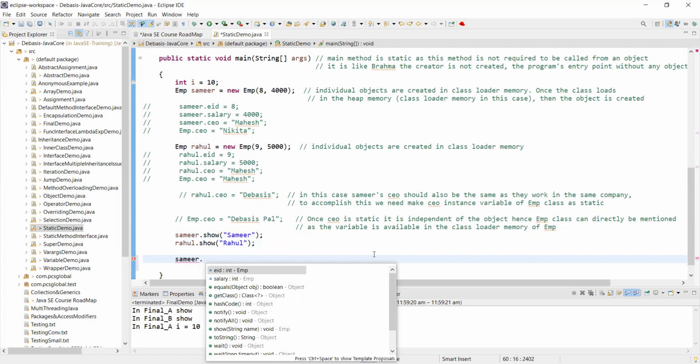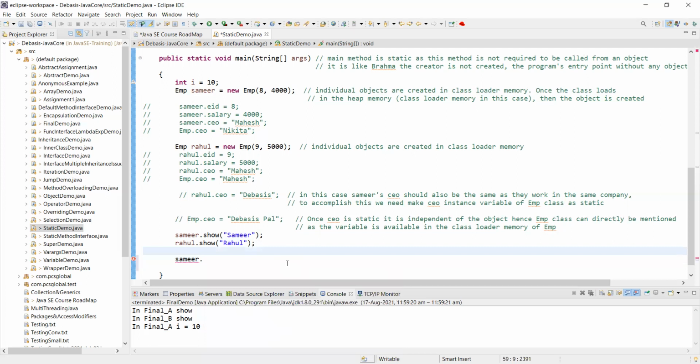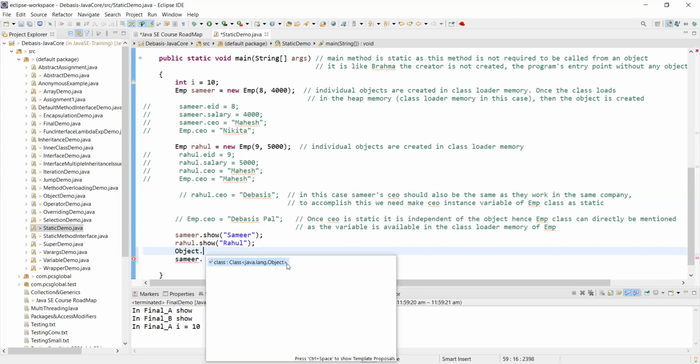Whenever you say dot, that means I want to use whatever properties and methods are defined within the object Samir, as well as every object is derived from the super object. You know what a super object is? That is the Object class, the super object in Java. If you say dot, you see it is a class which is derived from java.lang.Object.